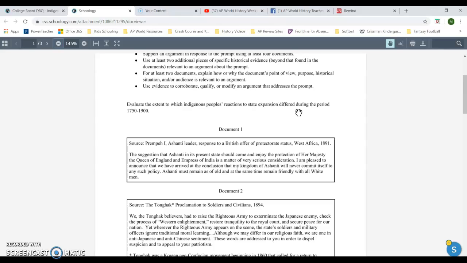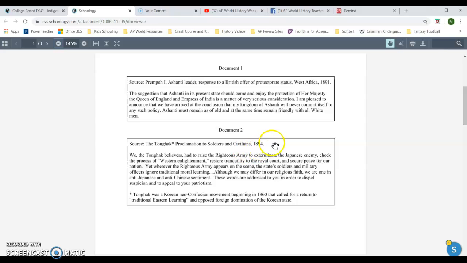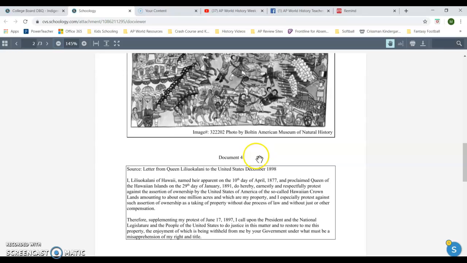And then you're going to tell me your thesis. Okay? So you're going to want to think about how, in each region, different people reacted. Did some react with violence? Did some react by embracing it? Whatever it might be, make up your 2 arguments based on these 5 documents.